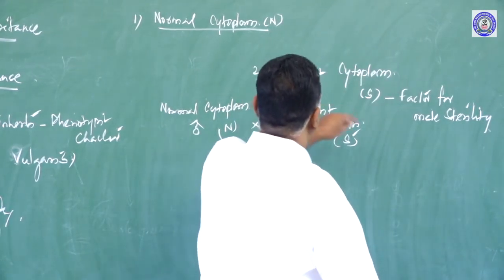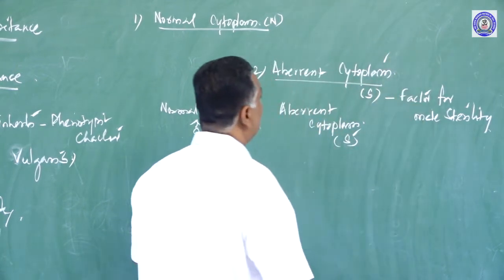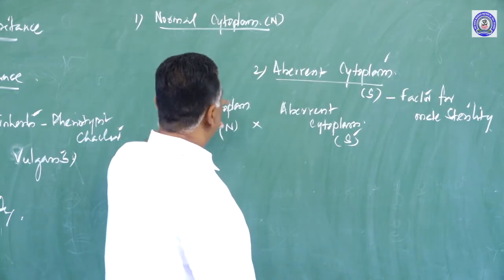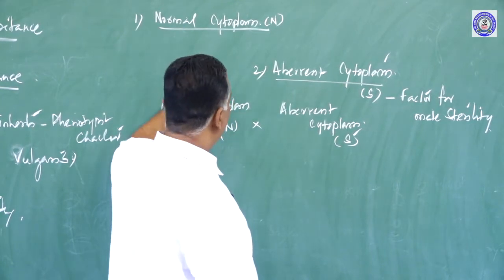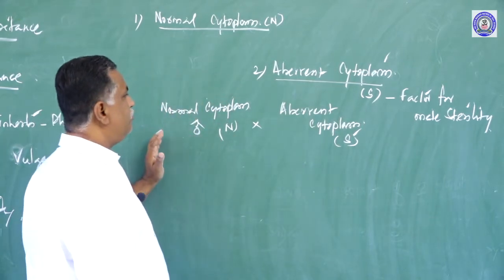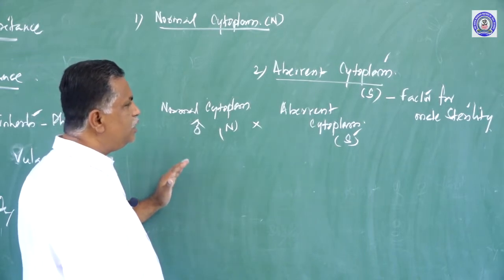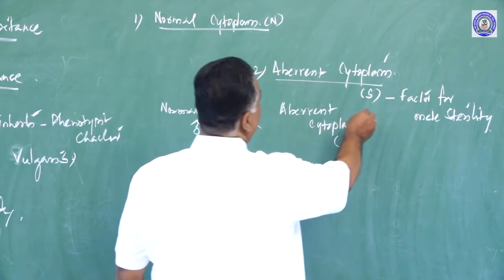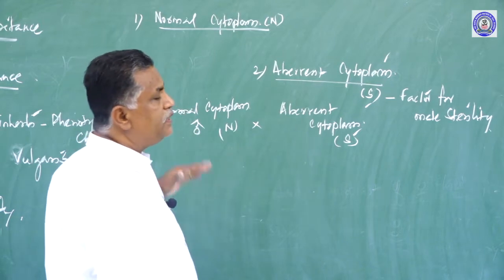So the factor for male sterility is found in the cytoplasm of the aberrant plant. Here the male sterility or male fertility of an individual is determined by the aberrant cytoplasm of the female individual, not by the male individual.